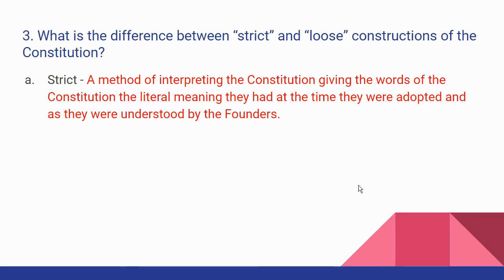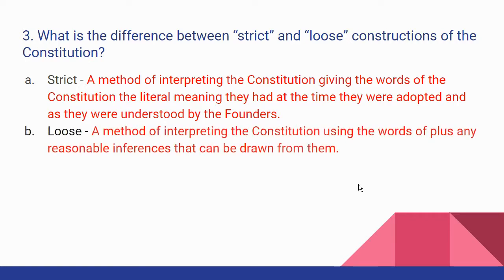Okay, so that's what a strict constructionist says. If it's in the Constitution and it's what they meant at the time, you can do it. If it's not there, or it's not what they meant, you cannot do it. Okay. A loose constructionist is a person who interprets the Constitution using the words of the Constitution plus any reasonable inferences that can be drawn from them.